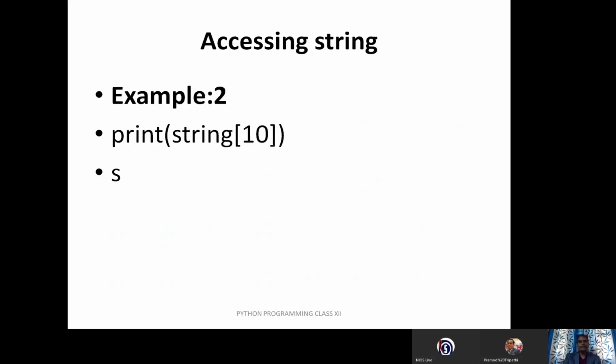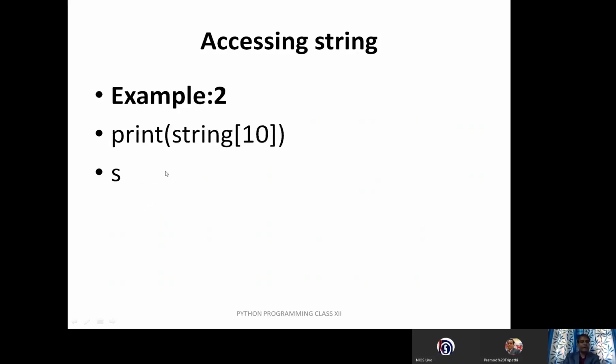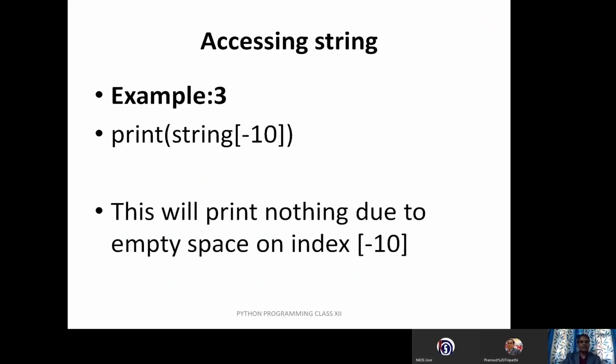In the previous example, I directly displayed through the variable name and index number. And here I am using the print keyword with a variable name and index; both will produce the same result. Now, this is an example of a negative value or backward indexing.